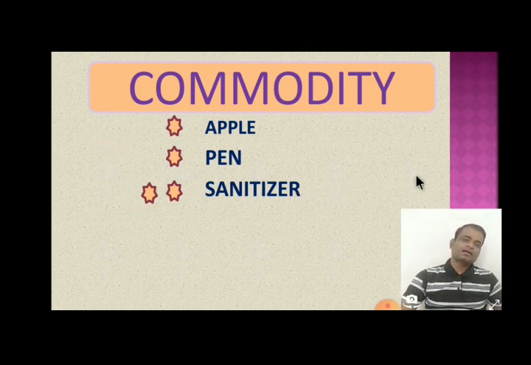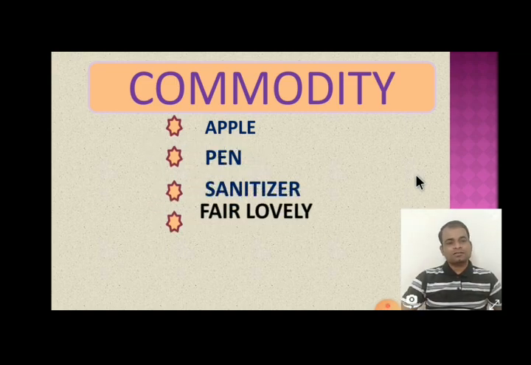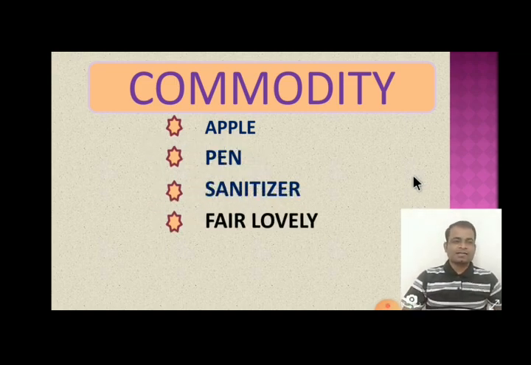So here we may take another example also. Suppose the girl who wants to look beautiful uses Fair and Lovely, and after the use of Fair and Lovely, suppose she looks beautiful.